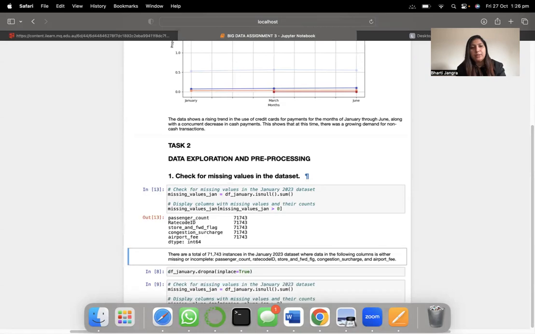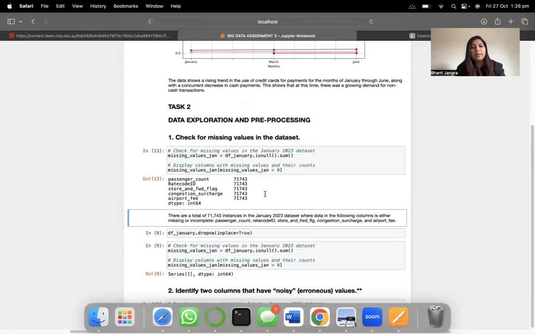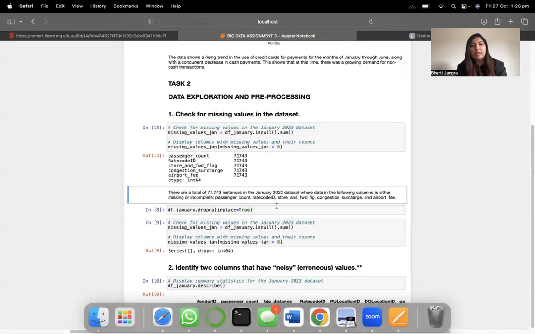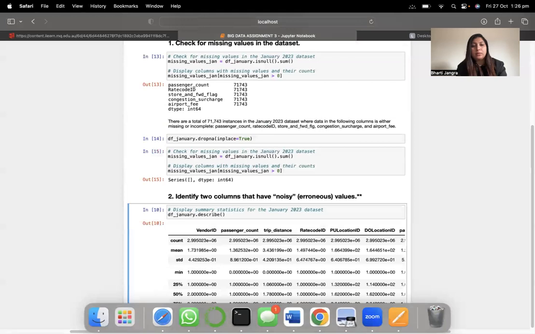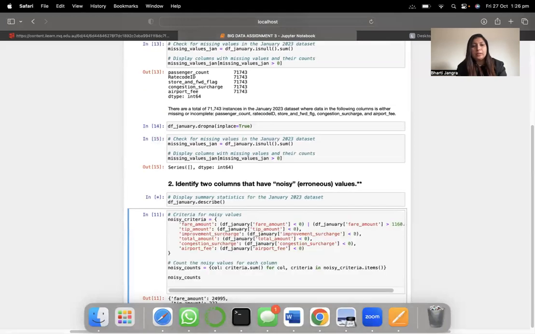These are the missing values. So there are a total of 71,743 instances in the January 2023 data set where data in the following columns is either missing or incomplete. Then comes the 2 columns that have the noisy erroneous values.